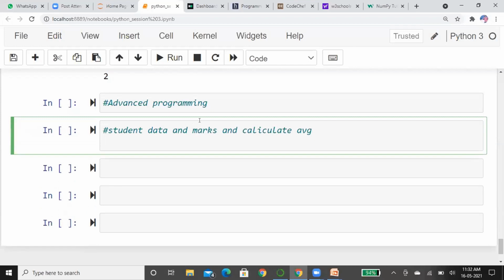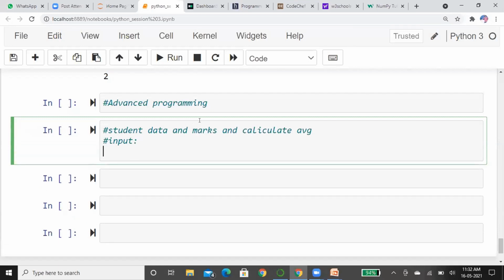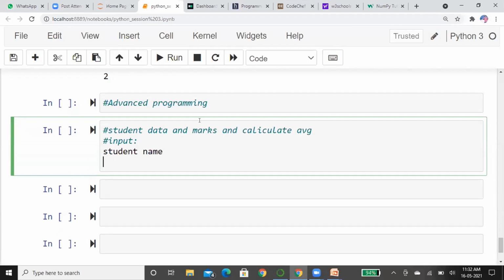Suppose for this, I'm also giving the input. This is the input. The input will be, first the student name, then the marks for each student.